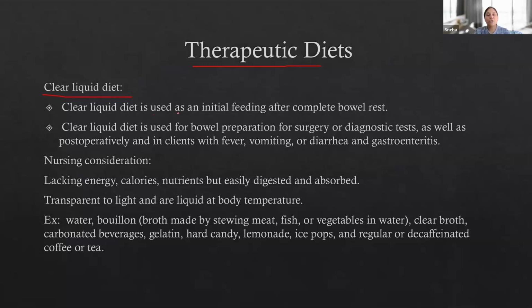Clear liquid diet is used as an initial feeding after complete bowel rest. Okay, if the patient was under general anesthesia, then there would be paralytic ileus, and we don't want to give any solid food that the patient's digestive system cannot digest. So first we start with clear liquids, and then slowly we transition from clear to solid food. Clear liquid diet is also used for bowel preparation for surgery.